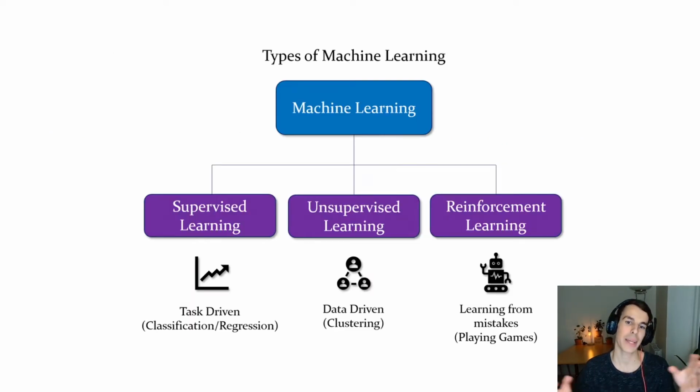So, all right, the main types of machine learning are supervised, unsupervised, and reinforcement. In supervised learning, you provide the model with some labeled data. You basically say to it, this is good, this is bad. Or you say this is a dog, this is a cat. You show it many pictures where you tell it what is what, and then it eventually learns what is what.